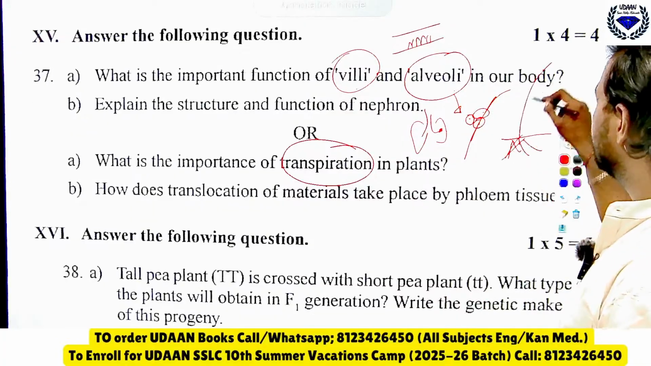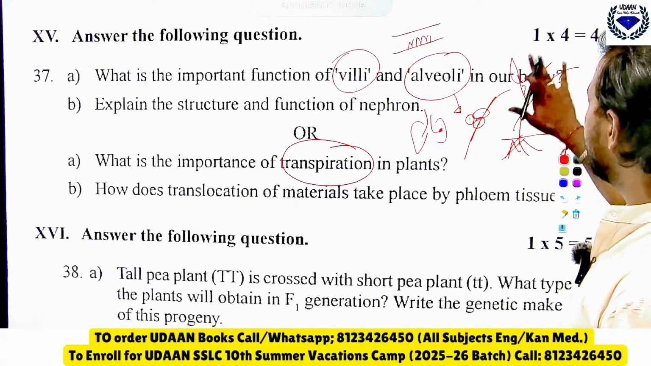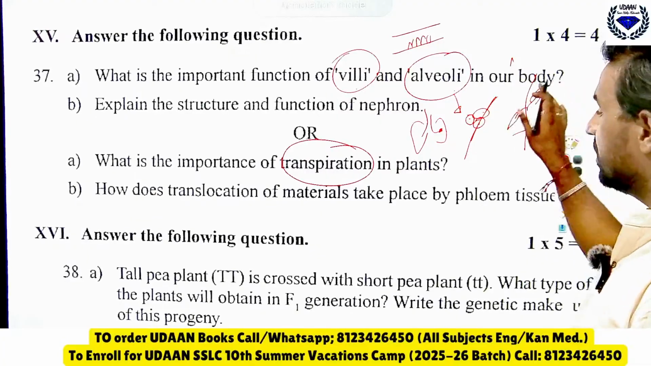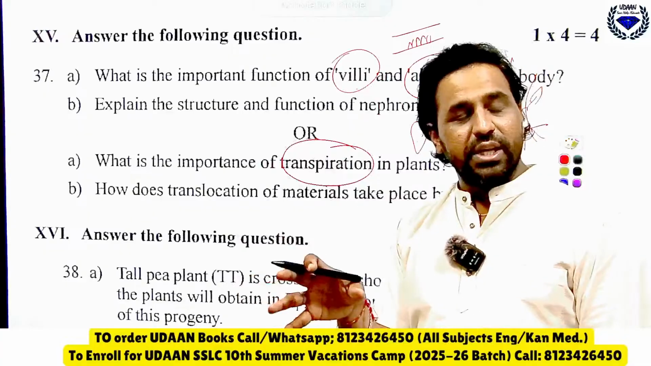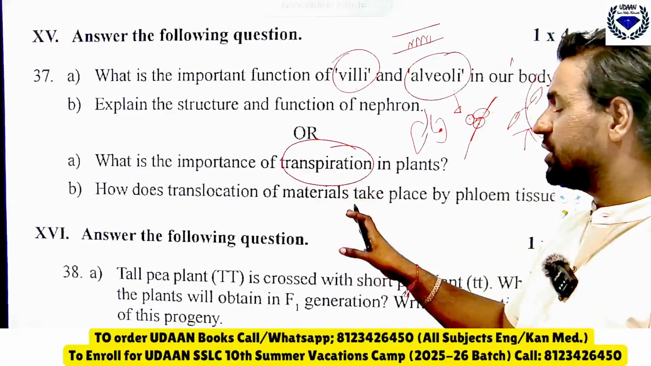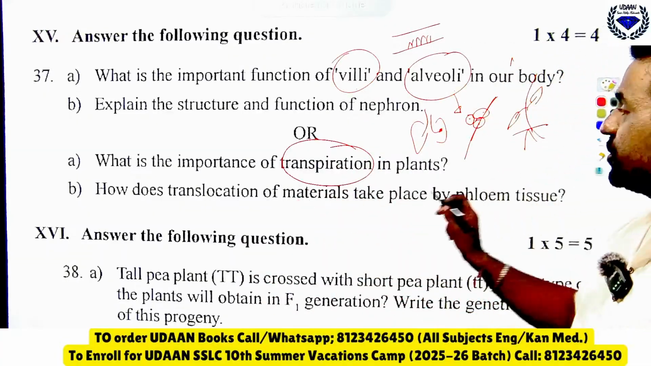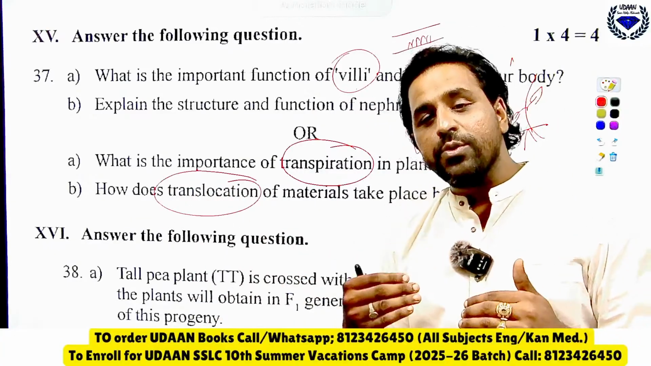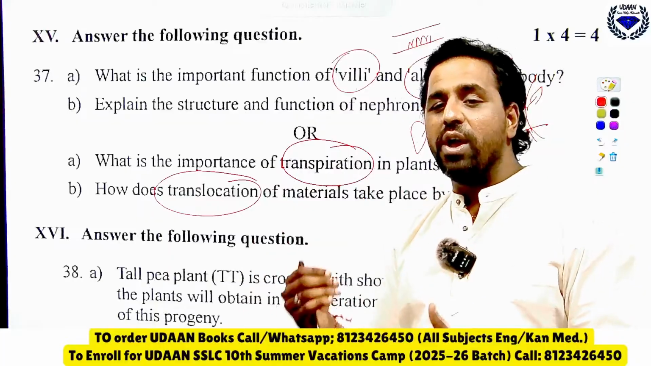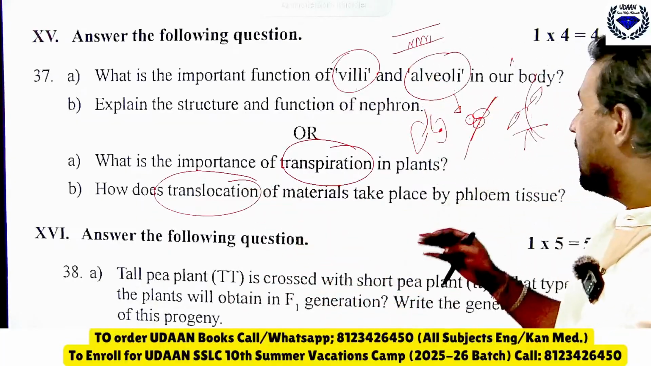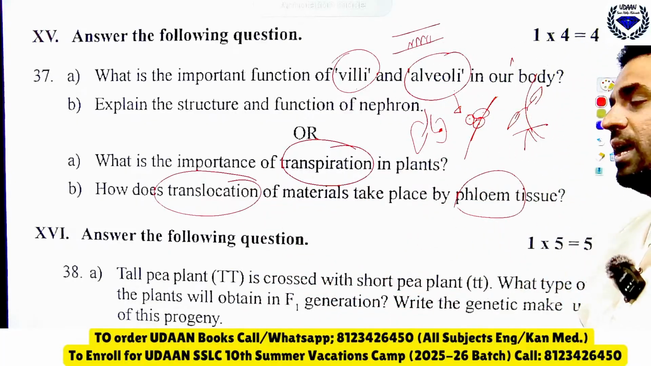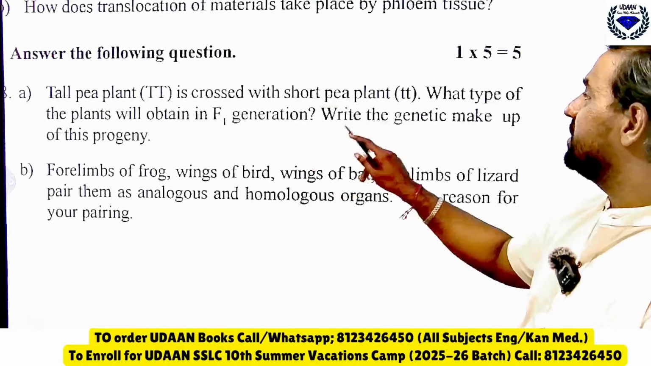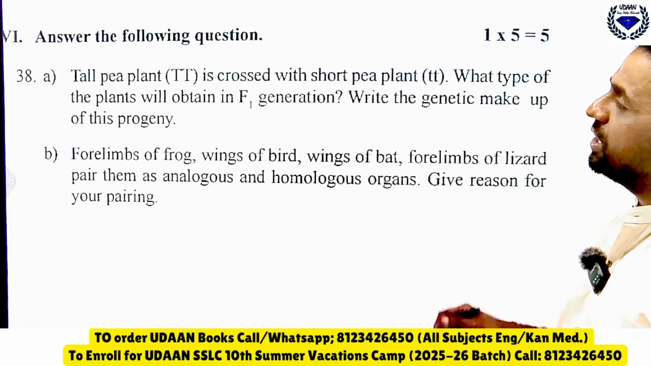From the root to all parts of the plant body, we should transfer what? You should transfer the water. That is because of what? Transpiration. Then what is translocation? Translocation means the transfer of food from leaves to all parts of a plant body. We call it translocation, and it will happen through what? Phloem tissue.